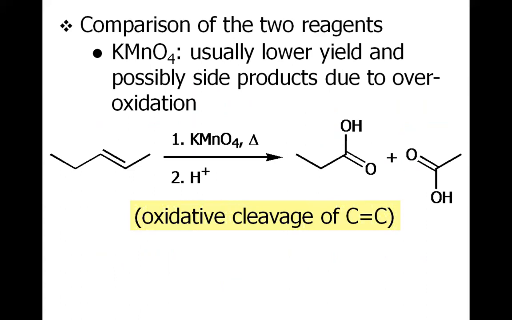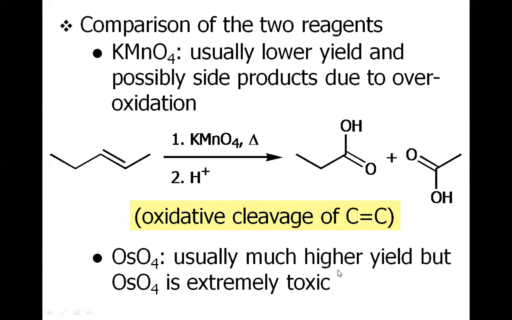However, if you compare potassium permanganate with osmium tetroxide, there is a possibility of the breakage of the carbon-carbon double bond. So it's not as sophisticated as the osmium tetroxide reaction. That is why with KMnO4, lower yields are obtained, because a byproduct is also possible when this carbon-carbon bond is broken, and we will have propanoic and acetic acid, because both carbons will be oxidized. Osmium tetroxide obviously gives higher yield, but it's very toxic. So that is why it is usually avoided, and also it's very expensive.